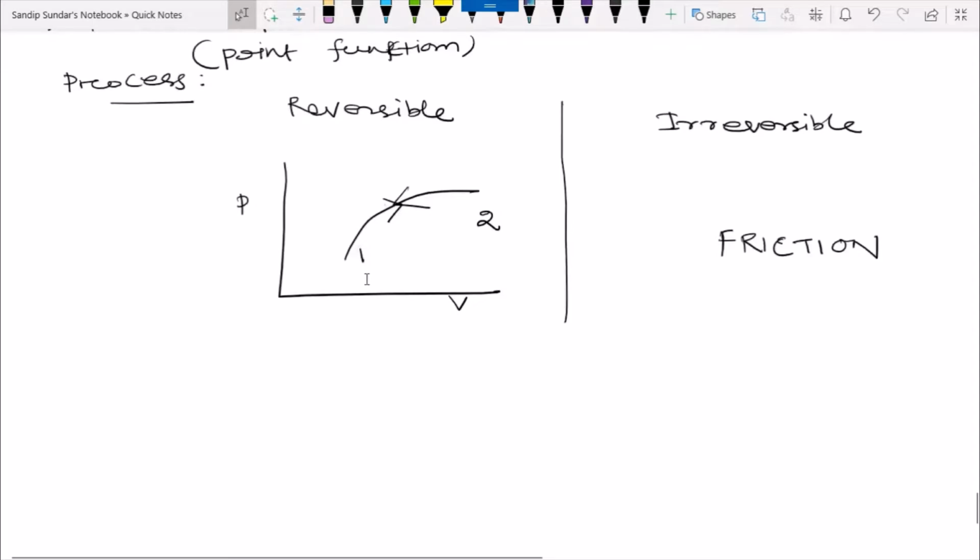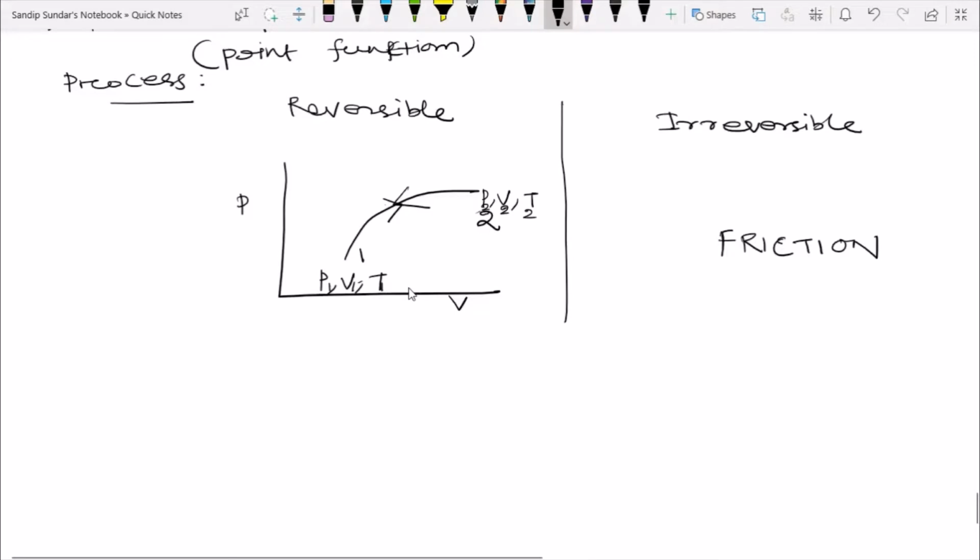Next, coming to the types of process. There are two types of processes: one is reversible, another one is irreversible. Suppose this is a pressure volume diagram for a process. For a reversible process, at one point we have pressure, volume, temperature, P1, V1, T1, and at this point P2, V2, T2.